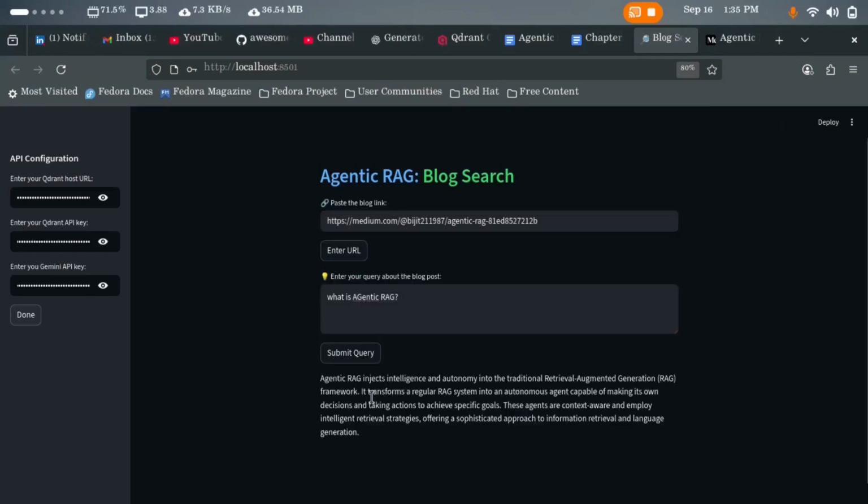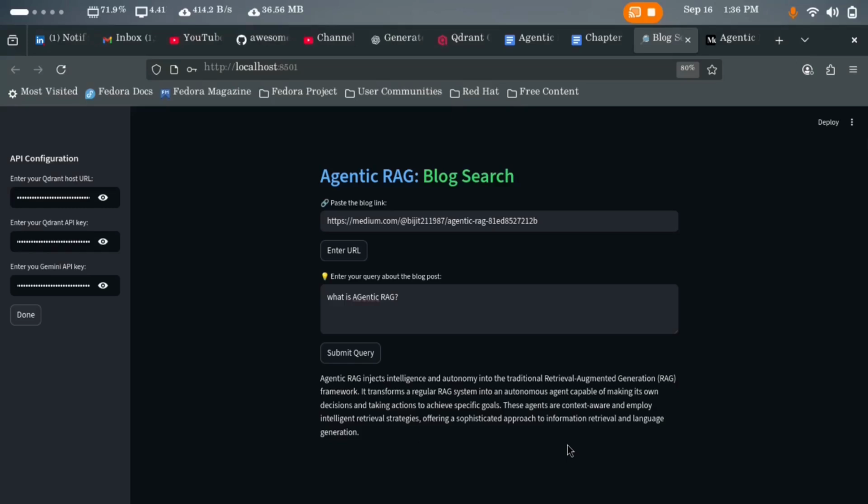It has generated the response, which is: agentic RAG injects intelligence and autonomy into the traditional retrieval augmented generation frameworks, and it transforms a regular RAG system into an autonomous agent capable of making its own decisions, taking action and achieving specific goals. These agents are context aware and employ intelligent retrieval strategies, offering a sophisticated approach to information retrieval and language.